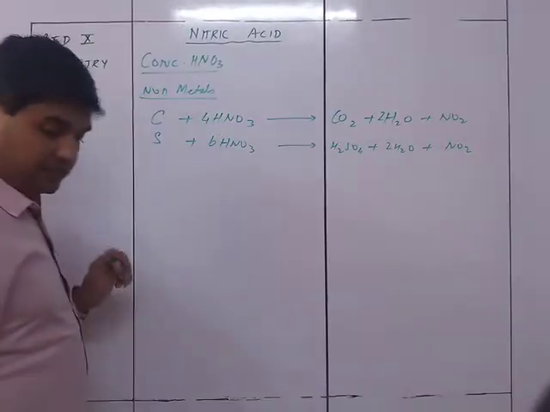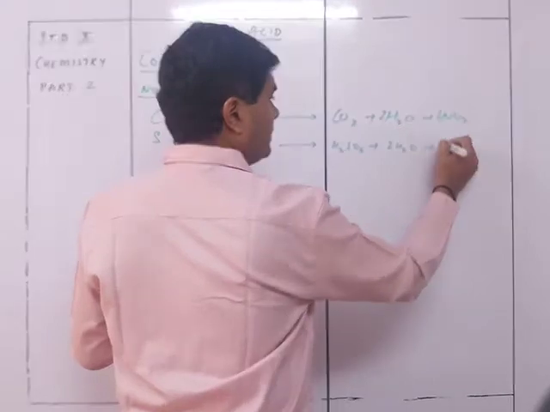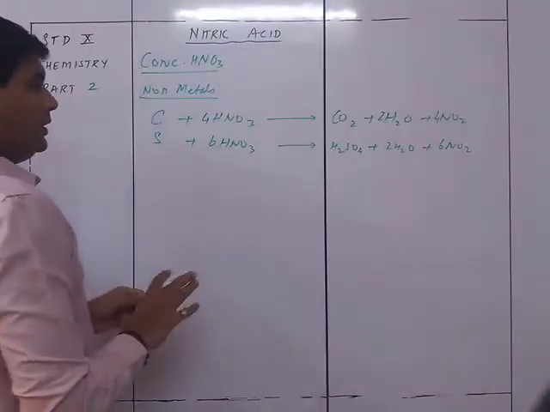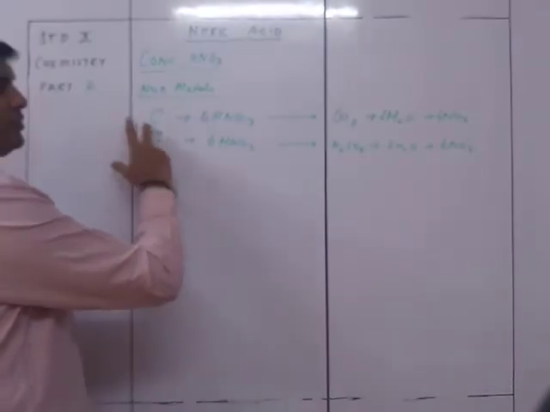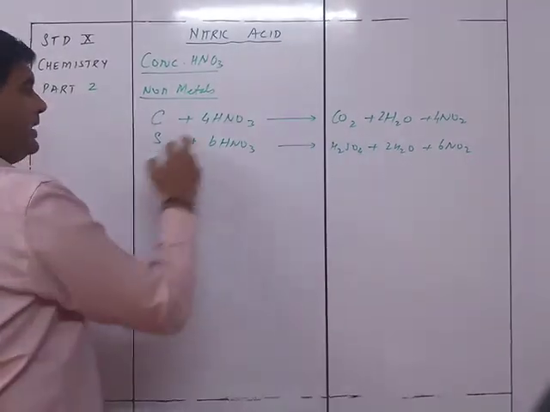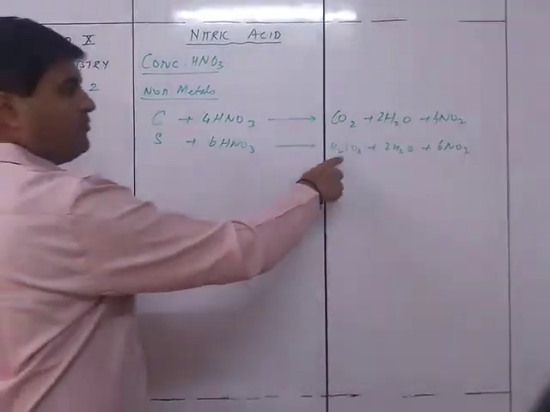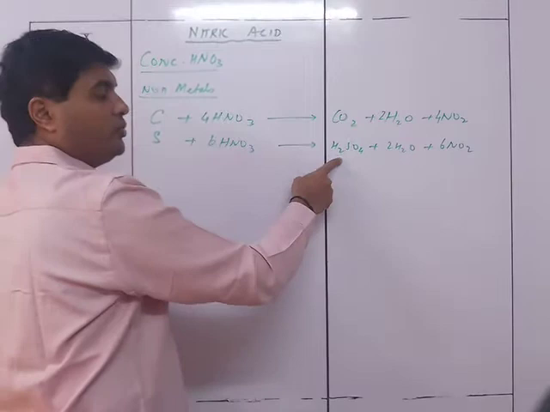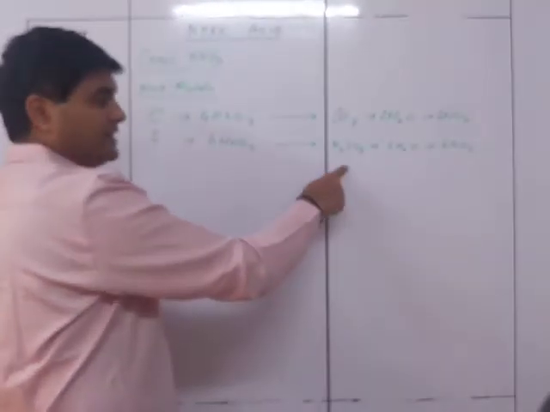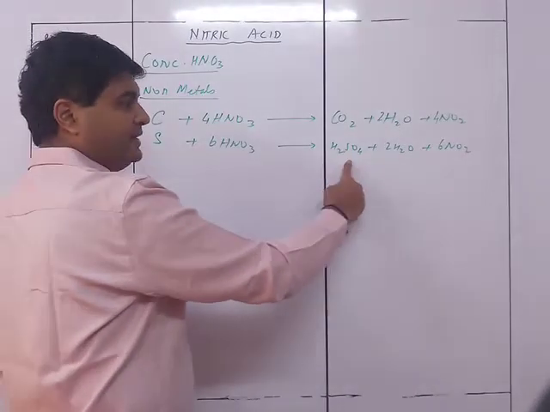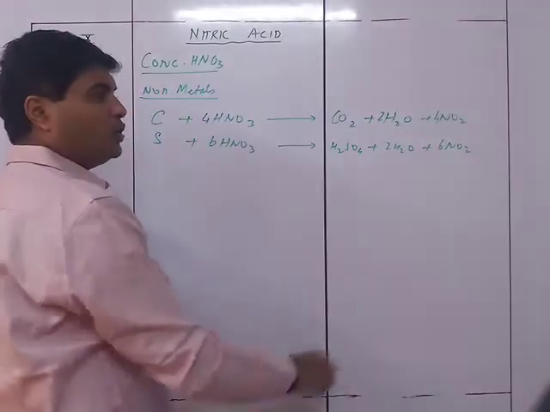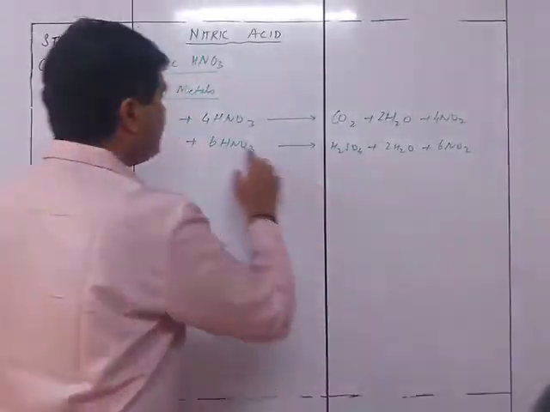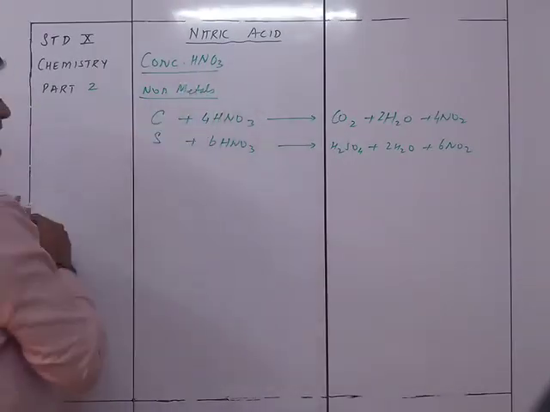Now see this: carbon is going to give me carbon dioxide, but sulfur, instead of sulfur dioxide, is going to give me sulfuric acid. So that's the difference over here. It is going to give me sulfuric acid plus water plus NO2. NO2 is definitely going to be available with concentrated nitric acid.